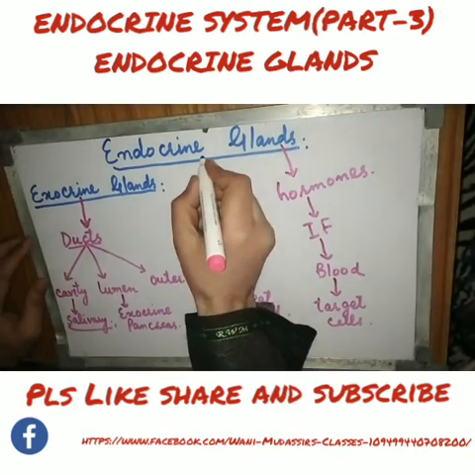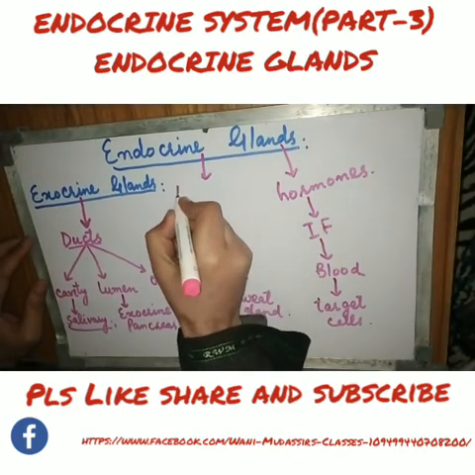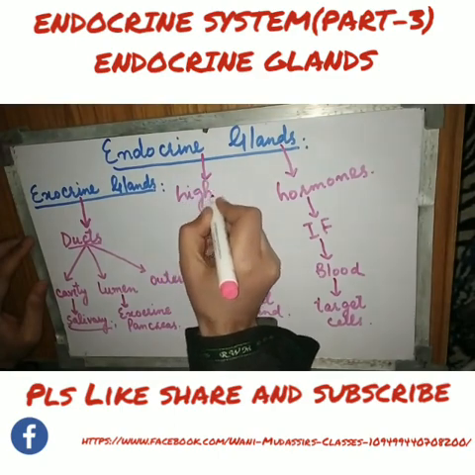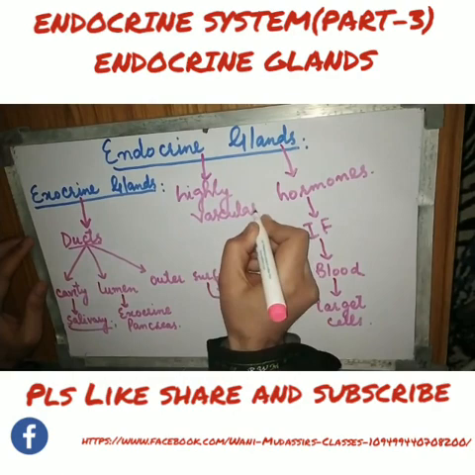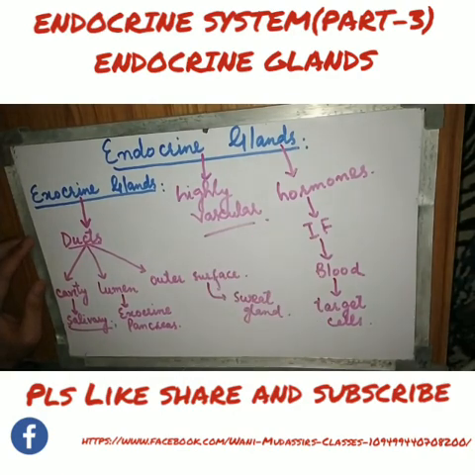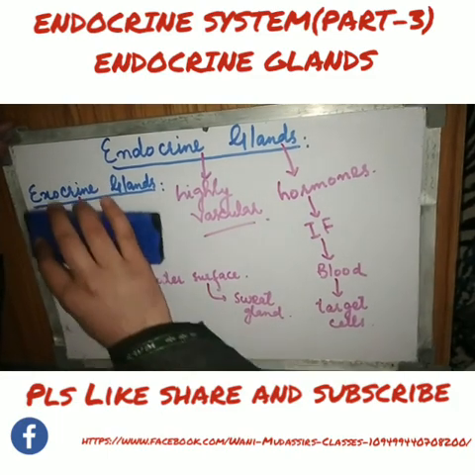That is why these endocrine glands are highly vascular organs. That means they are surrounded by lots and lots of blood vessels or capillaries, because they have to send their secretions via the blood circulation. So this is the basic difference between the endocrine glands and exocrine glands.